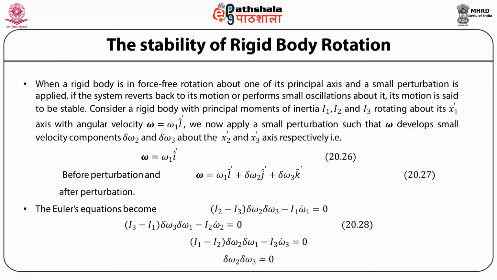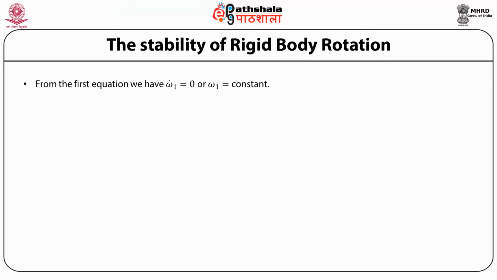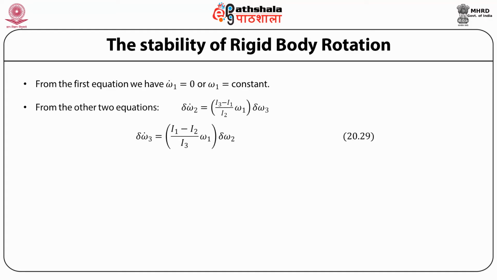Since we assume the perturbation to be small, the product of the two perturbations delta omega 2 and delta omega 3 will be neglected. From the first equation, we have omega 1 dot is equal to 0, or omega 1 is equal to constant. From the other two equations, we obtain delta omega 2 dot is equal to (I3 minus I1) by I2 times omega 1 delta omega 3, and likewise for delta omega 3 dot.